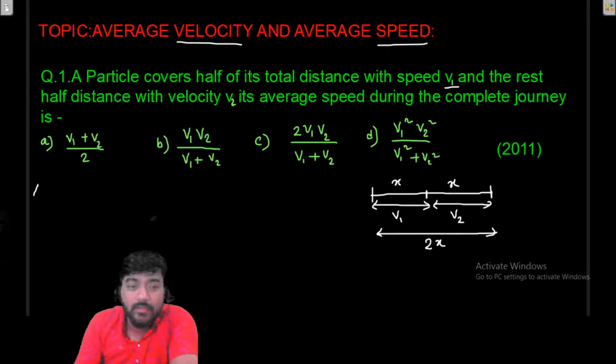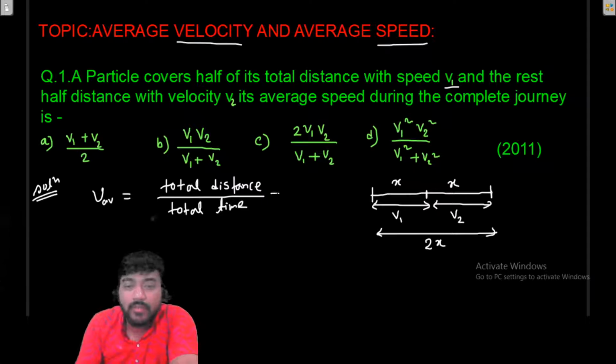So what will be the average speed? Let me give you the solution. Average speed, v average, will be total distance covered divided by total time required. What is the total distance here? x plus x is 2x. But what is the time? We don't know the time. So let me take the time during the first half as t1 and for the second half as t2. So the total time will be t1 plus t2.